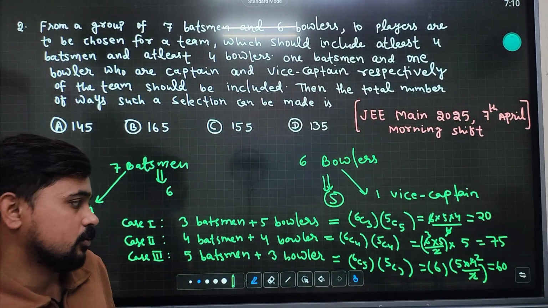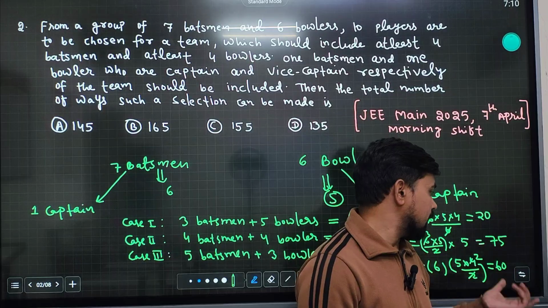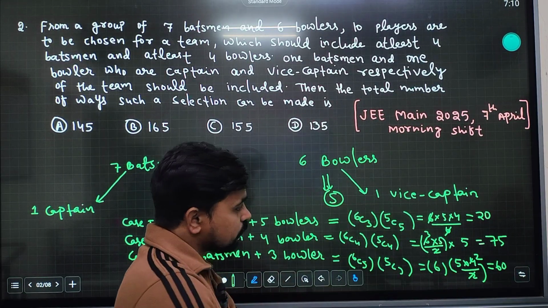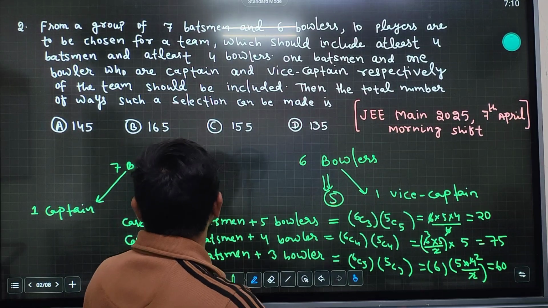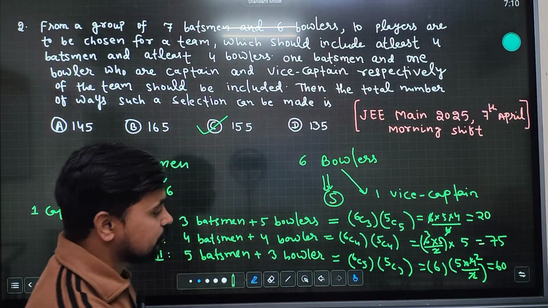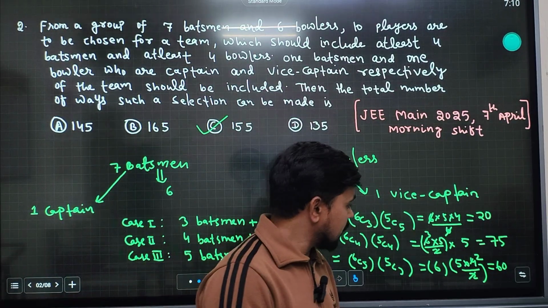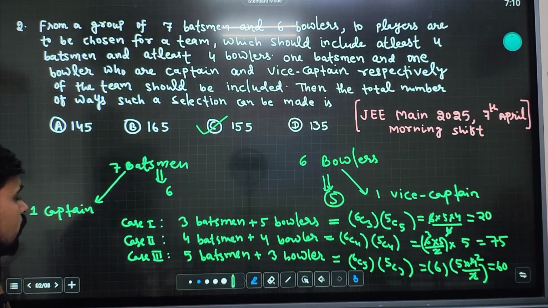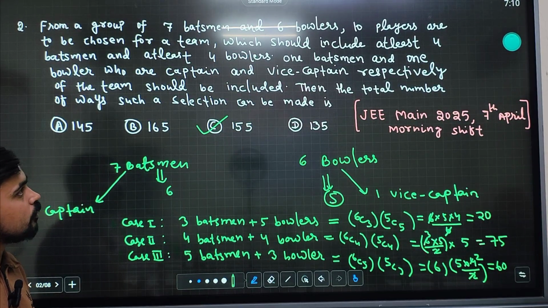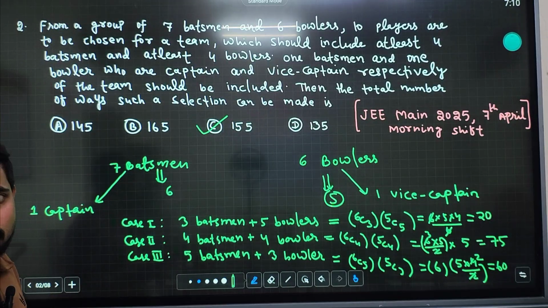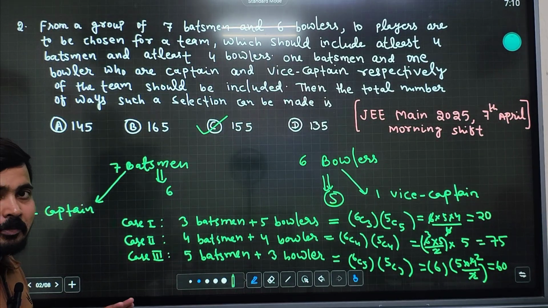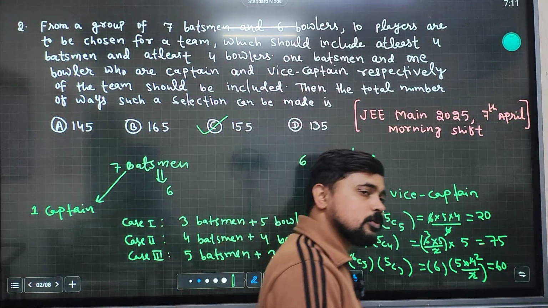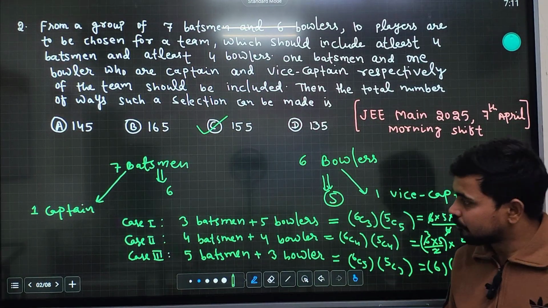So at last we have to add all the cases. If we add all the cases, this will be 80 and 75, which is 155. 155, option C, is the right answer of this question. So hope you got how to solve this question. Actually, what we have to do is make cases in this question. After making cases, it is very easy for you. So in such questions, try to make cases.